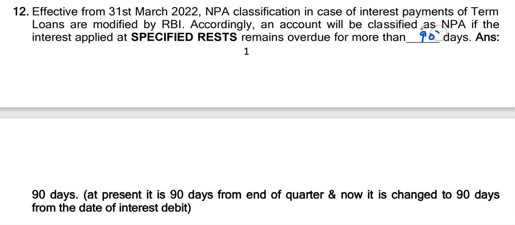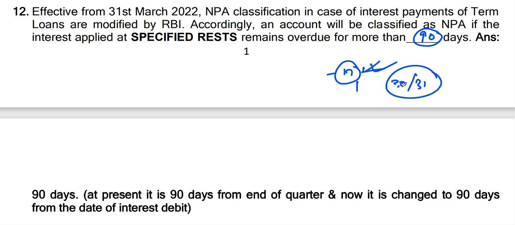Currently it is also 90 days, but the twist is that at present it is 90 days from the end of the quarter, and now it is changed to 90 days from the date of interest debit. Suppose the interest debit date is 17th of any month, then 90 days are counted from this date, not from the last day of the month.